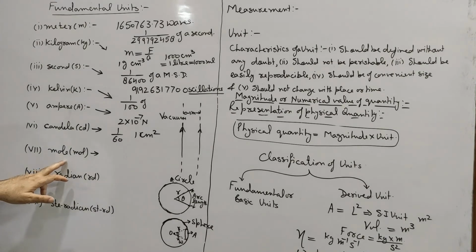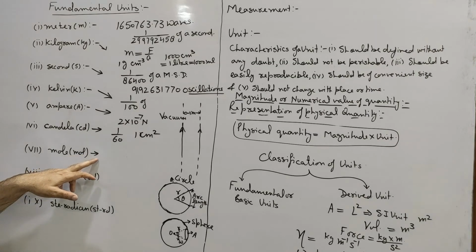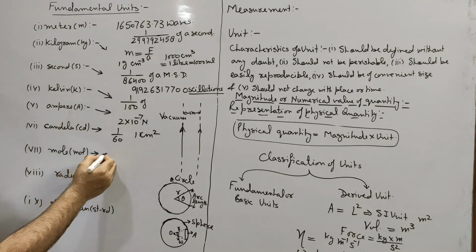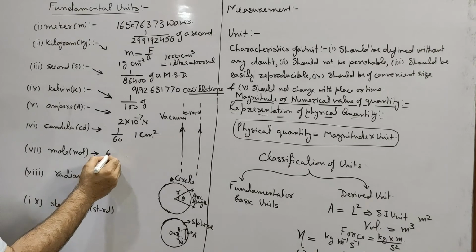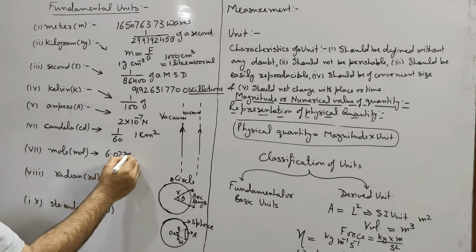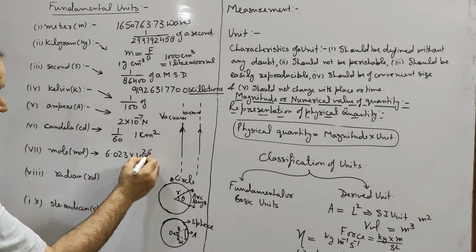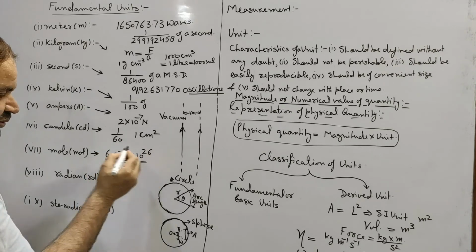Now the next is mole. Mole is the SI unit of amount of substance, and 1 mole is defined as the amount of substance containing as many constituent particles of that substance as Avogadro's number. So 1 mole is the amount of substance containing 6.023 into 10 to the power 23 constituent particles of that substance.